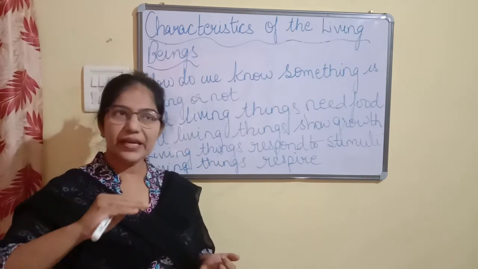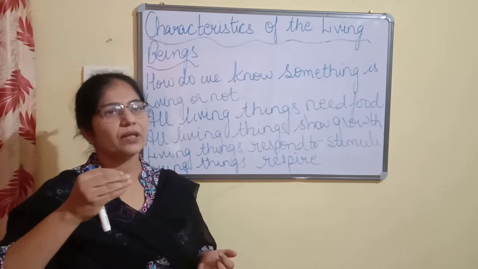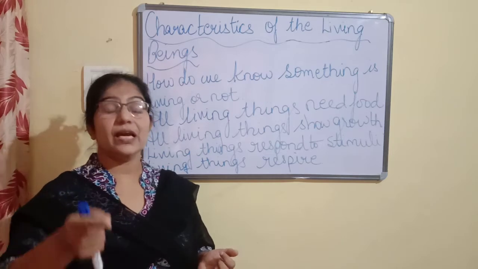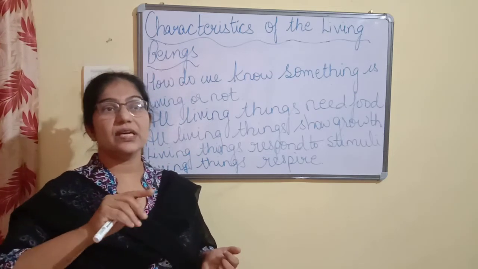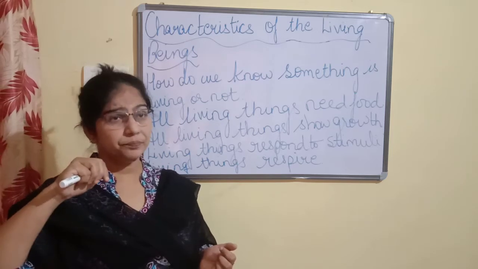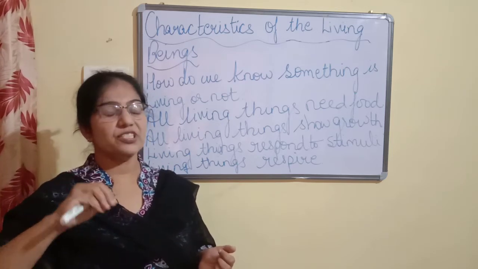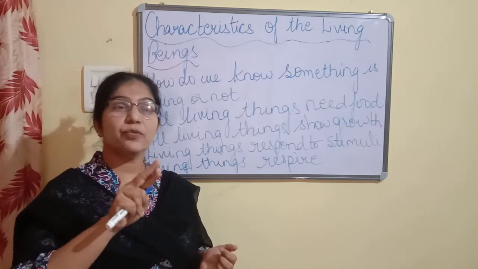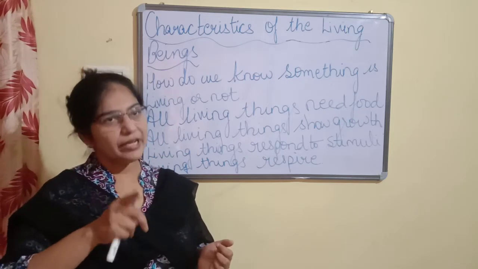Okay, during respiration plants take in oxygen and give out carbon dioxide, and during photosynthesis what do the plants do? The leaves absorb carbon dioxide from the atmosphere and prepare food for the plant. So there is a difference between photosynthesis and respiration.